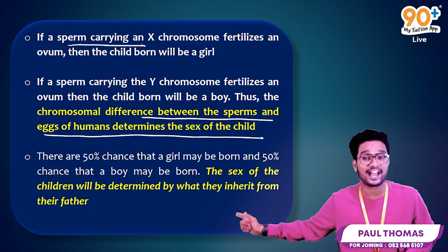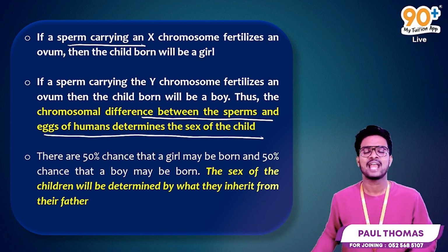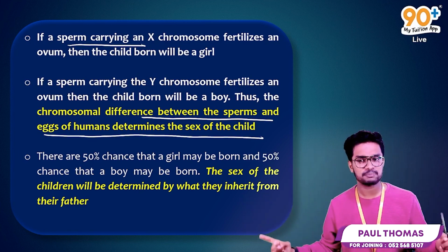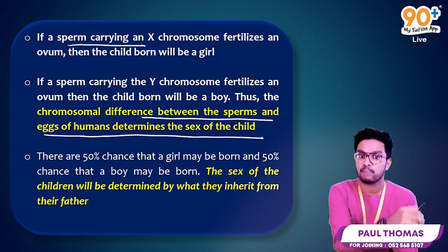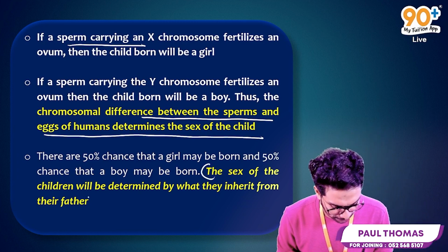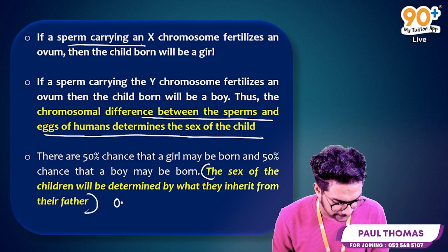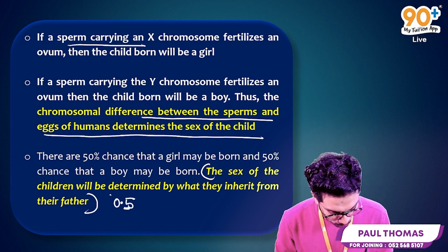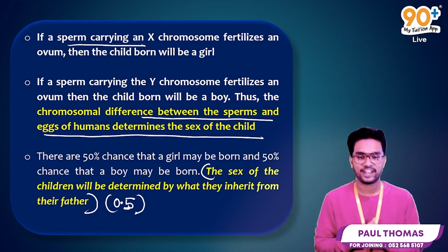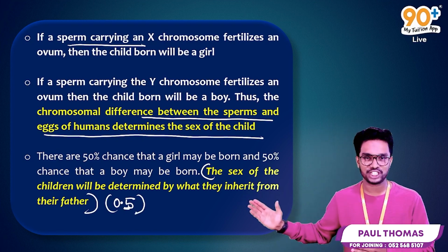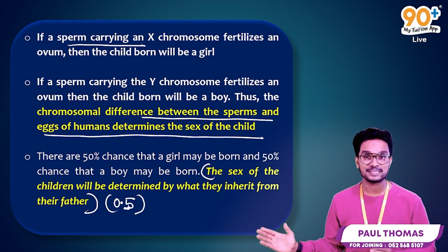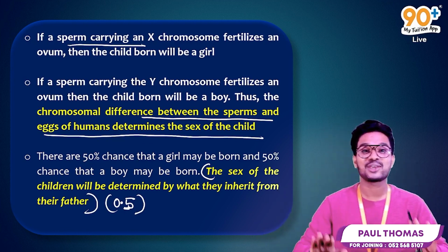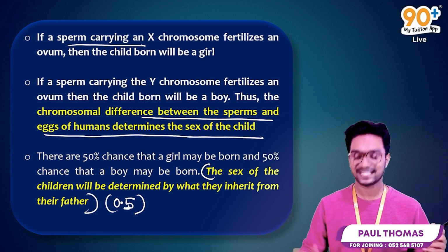Here we go with the final point of this answer. There is a 50% chance that a girl may be born and a 50% chance that a boy may be born. If you write this point, we will get the complete 3 marks. So here you go with your next 0.5 marks: the sex of the children will be determined by what they inherit from their father. Now the 3 marks are with us.